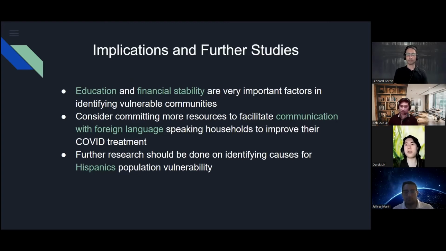For suggested future studies, we are interested in the socioeconomic conditions that led to increased vulnerability among the Hispanic population and the investigation of the potential effects lead exposure may have on COVID vulnerability. And next, we will present our predictive models.